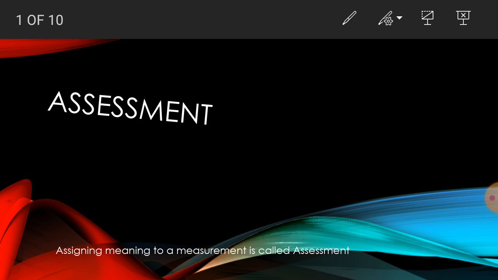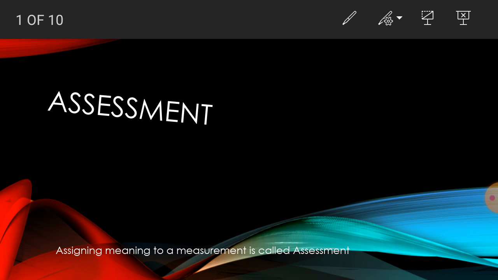That meaning given to the measurement is called the assessment. We are assessing the nature of the value, whether they are good or bad, ill or healthy, like this. So giving some meaning to the number is called assessment.